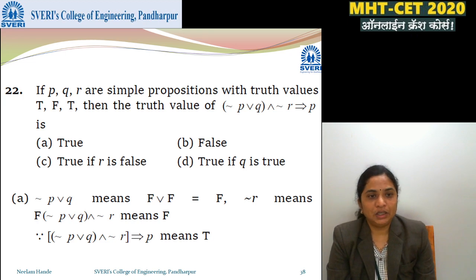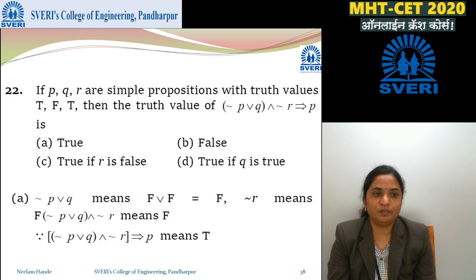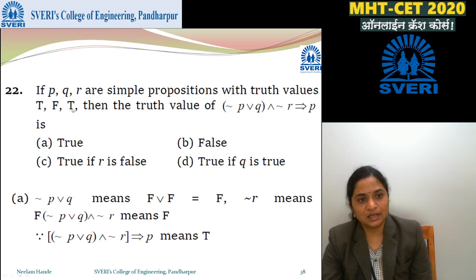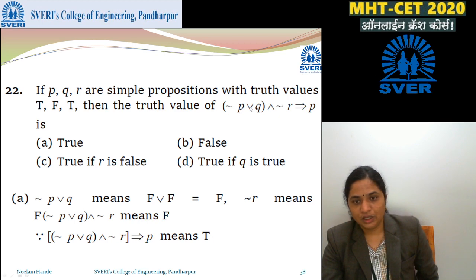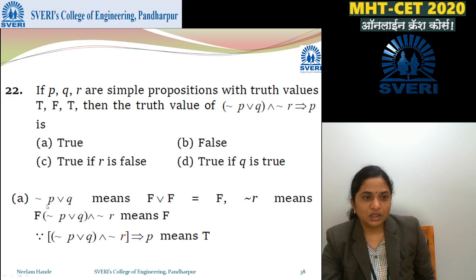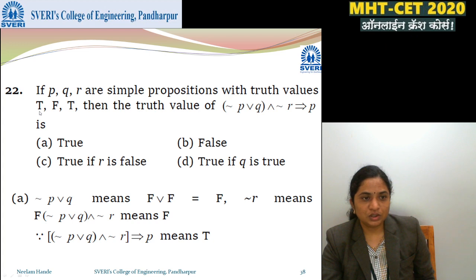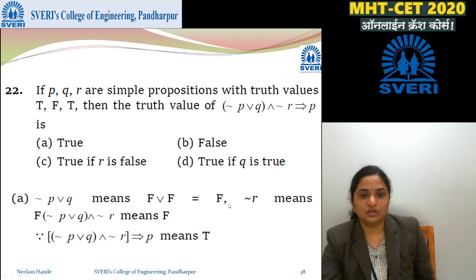Next, if P, Q, R are simple propositions with truth values, P is true, Q is false and R is true, then the truth value of (negation P or Q) and negation R implies P is. First of all, you find negation P or Q. Negation P is false, so false or false is false.